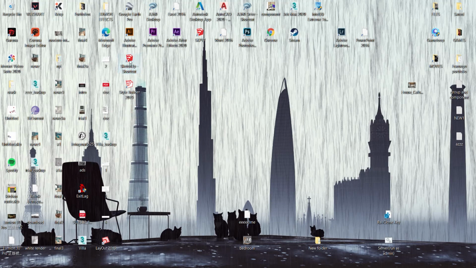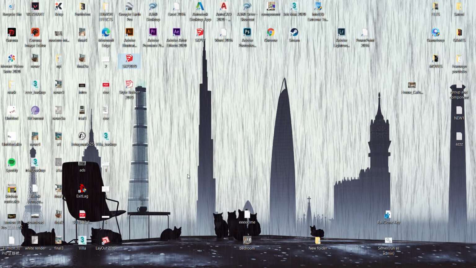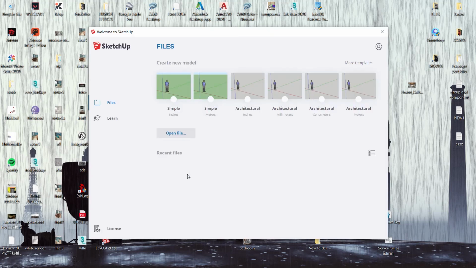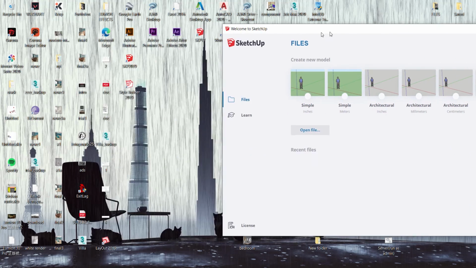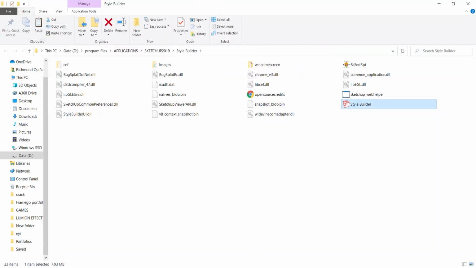So rename natin ng SKP 2019 lang or kayo bahala. Then open. So okay, meron na tayong SketchUp. Okay na yung SketchUp natin. Then gawin na rin natin siya sa iba since natin siya sa SketchUp.